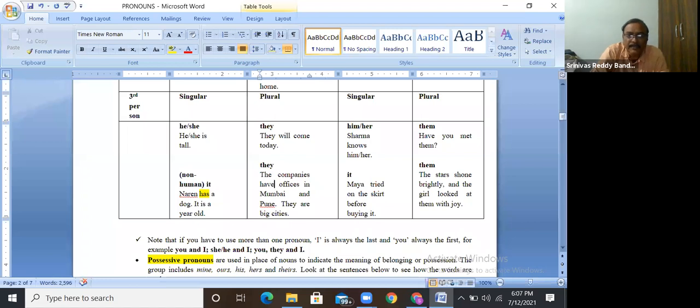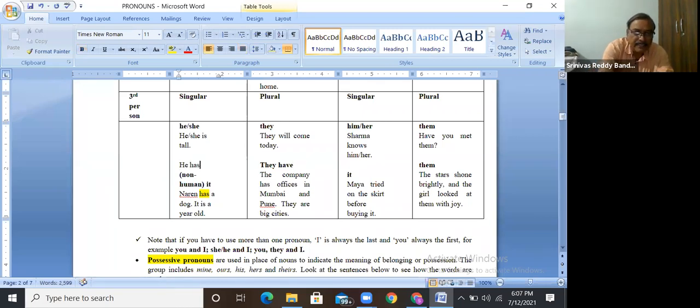If it is plural, we have to use have. If it is singular, we have to use has. Company has. So, they have. Here we have to use they have, and here he has.